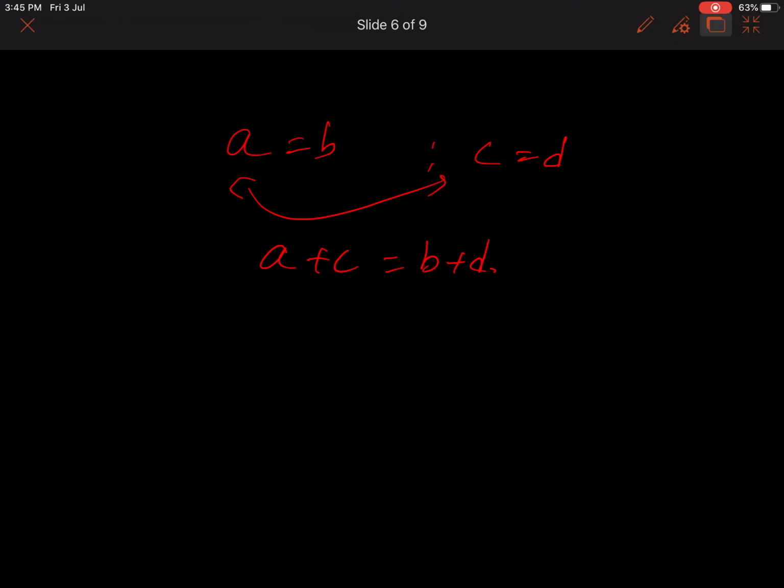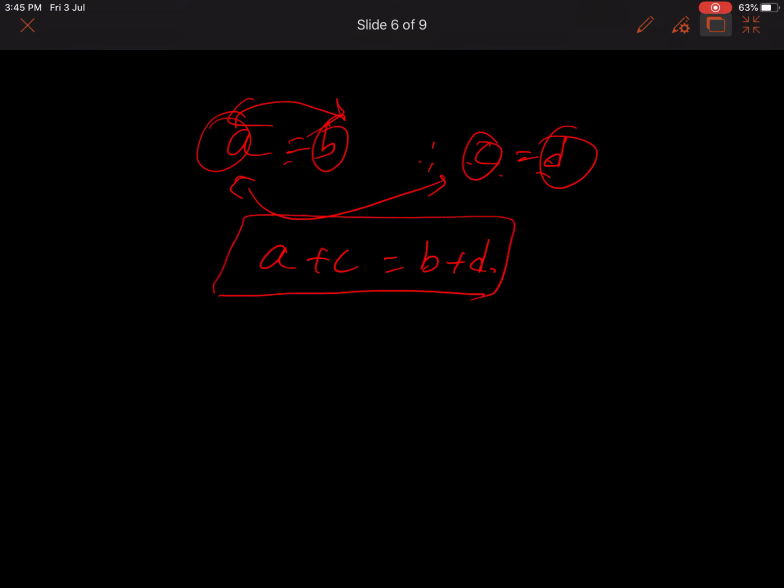What they are saying is, if these two equals are added to another two equals, so A is added to C and B is added to D, the wholes will also be equal.